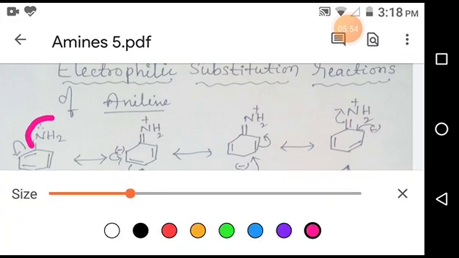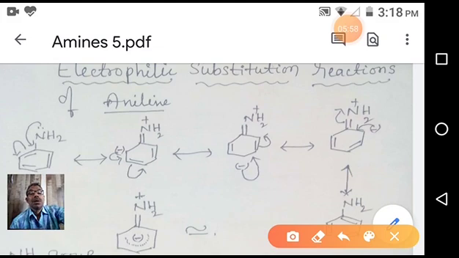Then on delocalization of the electron pair, it gives a minus charge here. On next delocalization, we get a minus charge here. Next, a minus charge here. So what is happening here?